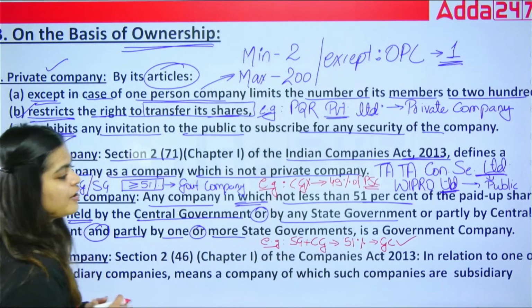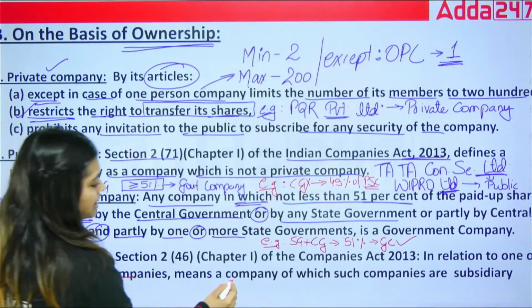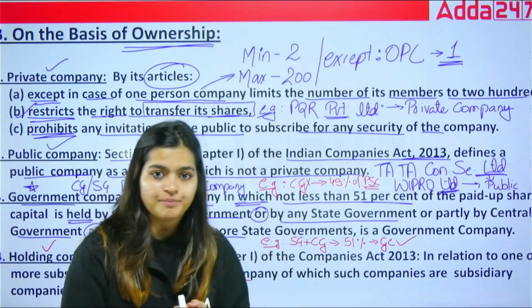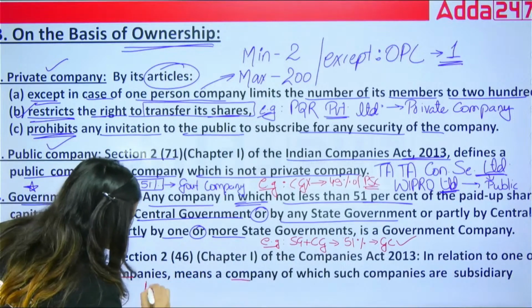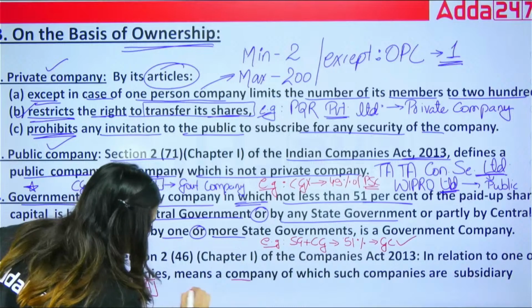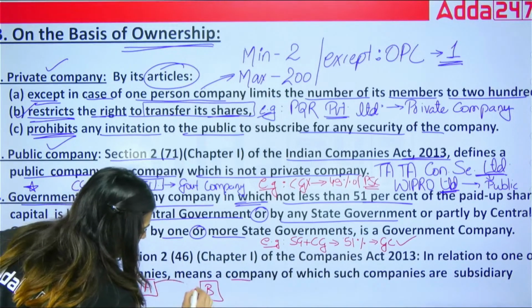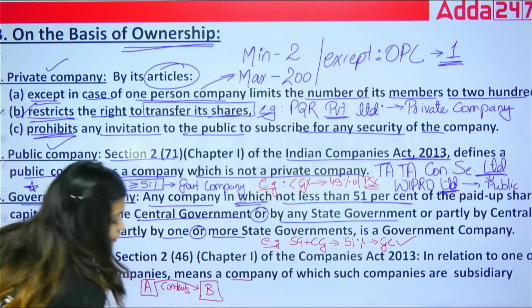A holding company, in relation to one or more subsidiary companies, means a company of which those companies are subsidiary companies. For that we have to understand what a subsidiary company is, so I am going to tell you here only. Suppose this is company A. Okay? Here we have company B. This company A controls the board of directors.